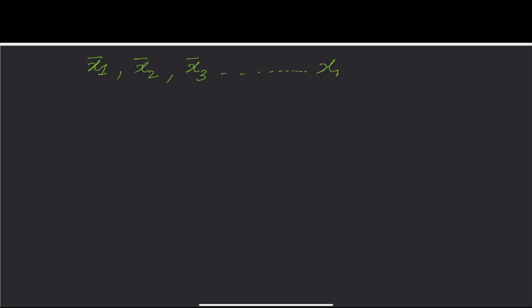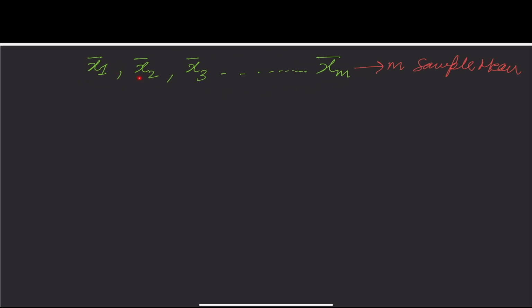So we have m sample means: x1 bar, x2 bar, x3 bar till xm bar. Got it? Now one thing to understand, right now these m sample means have a distribution,